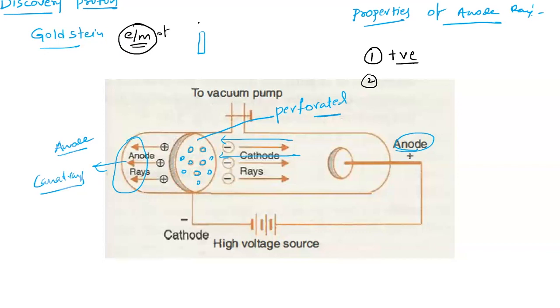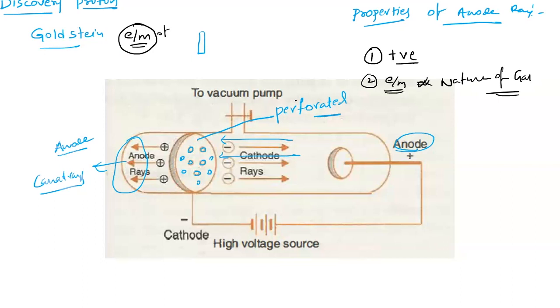It is not at all depending upon the nature of the gas taken in the discharge tube. But when it comes to anode rays, the e/m ratio is different for different gases. It is not the same for all gases taken in the discharge tube. It is depending upon the nature of the gas taken in the discharge tube.